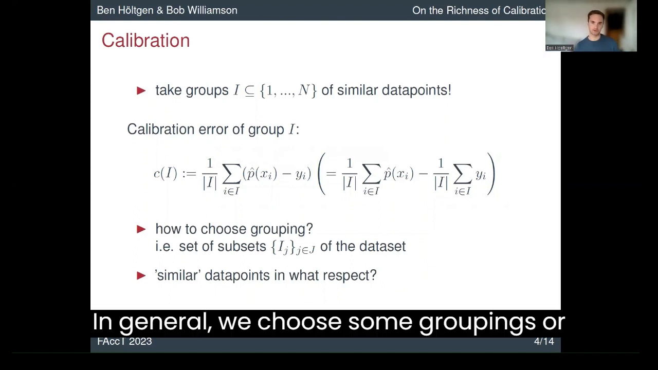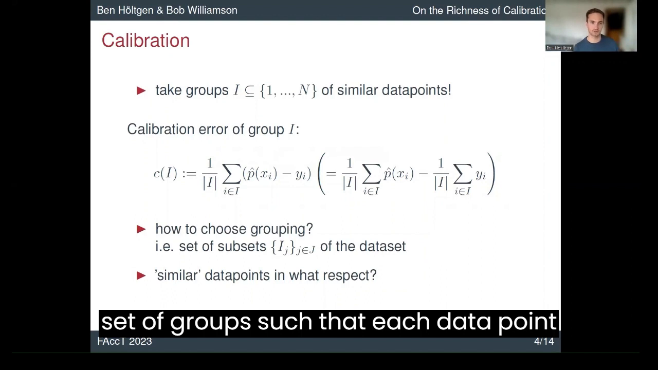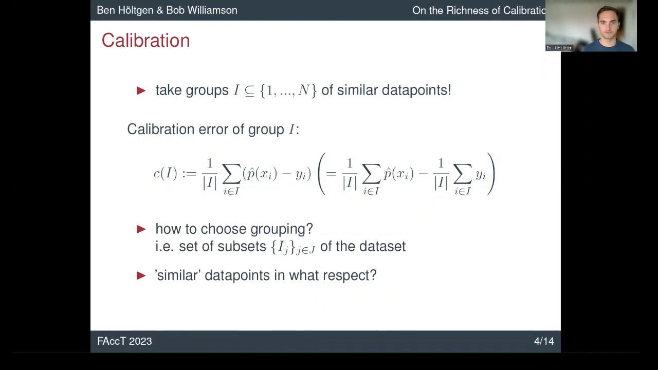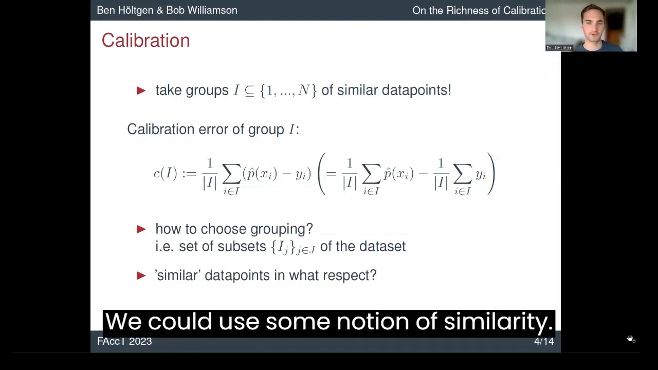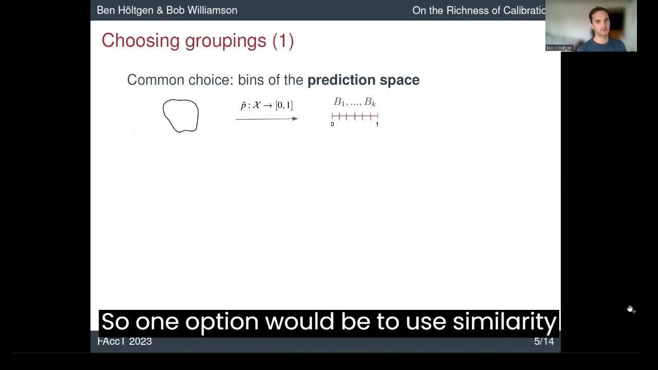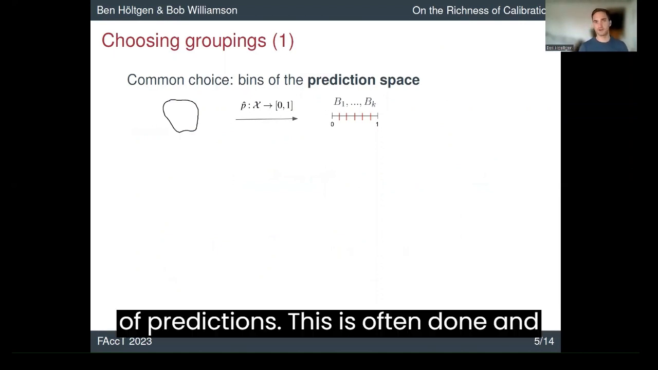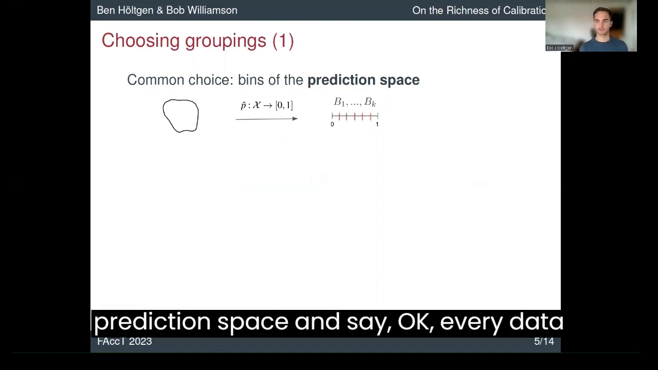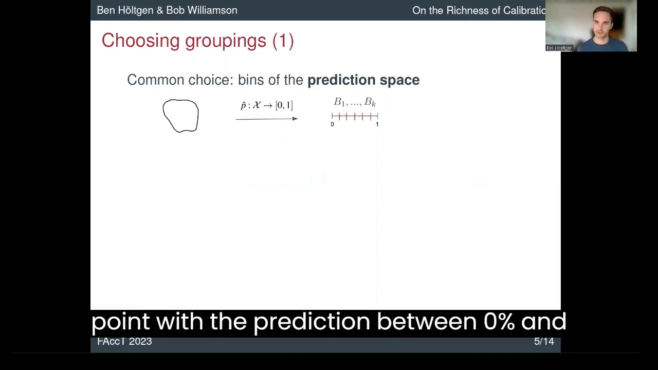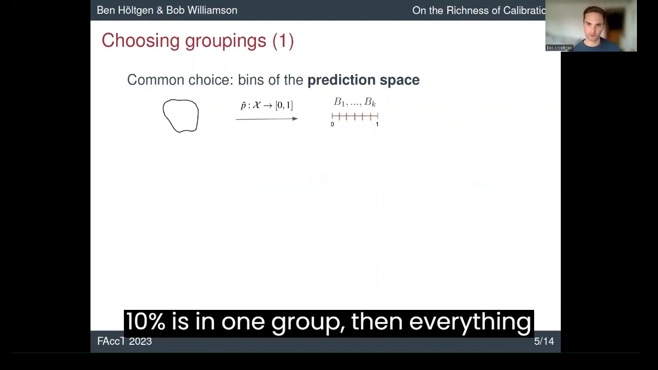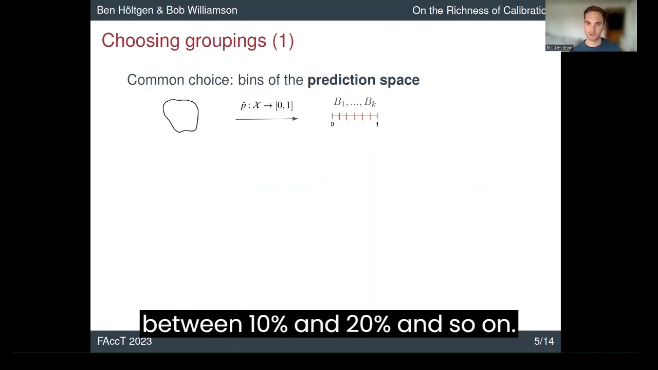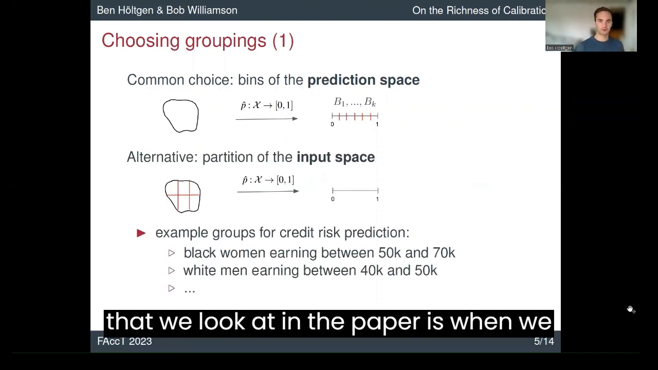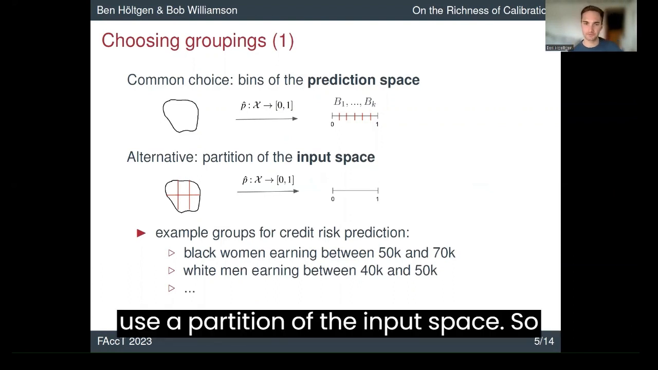In general, we choose some groupings or a set of groups such that each data point is part of at least one group. And we use some notion of similarity. So one option would be to use similarity of predictions. This is often done. People use bins. So you look at the prediction space and say, okay, every data point with a prediction between 0% and 10% is in one group, then everything between 10% and 20% and so on. This is quite common. And an alternative that we look at in the paper is when we use a partition of the input space.